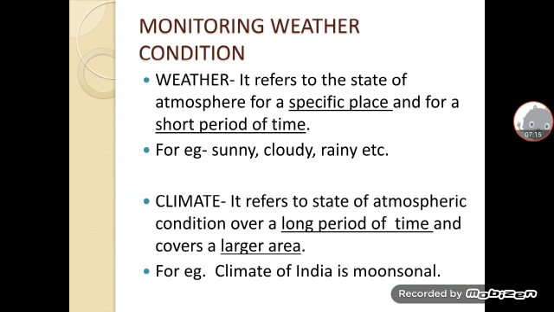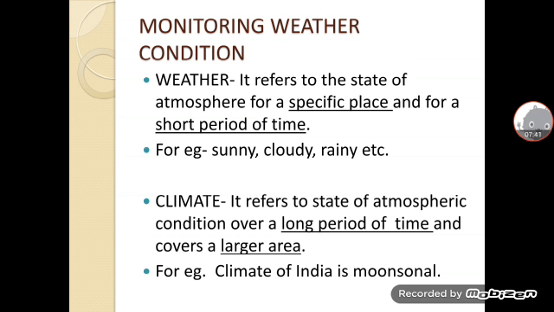Now next is monitoring weather condition. What is weather? Weather refers to the state of atmosphere for a specific place for a short period of time. It changes daily as well as hourly. Before 2 hours we can say it's cloudy, then it is rainy, then again it becomes sunny.